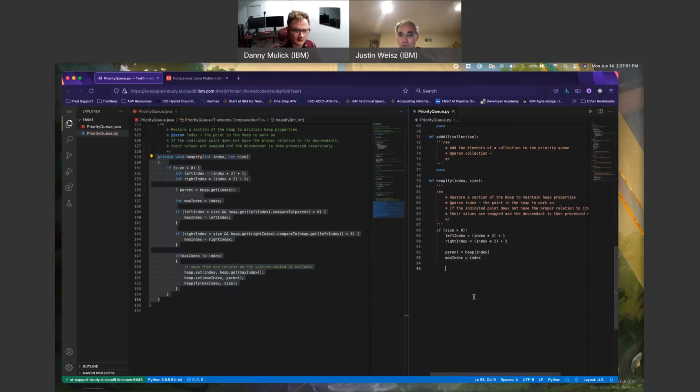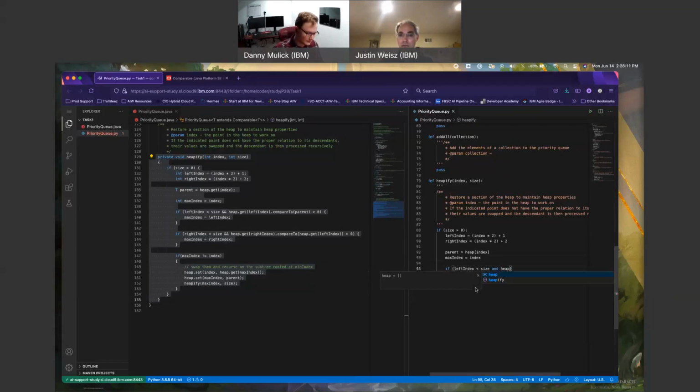I'm ingesting the parameter index. So if left index less size and, but in Python it's and it's lowercase.